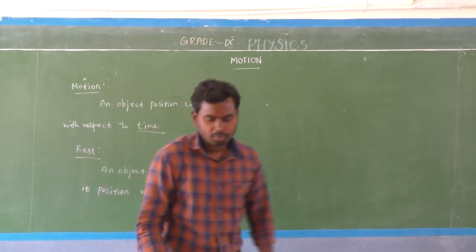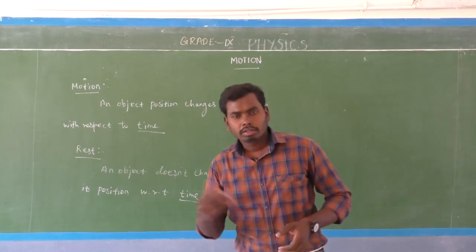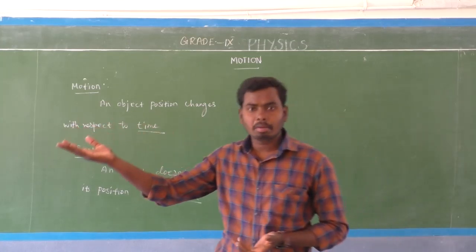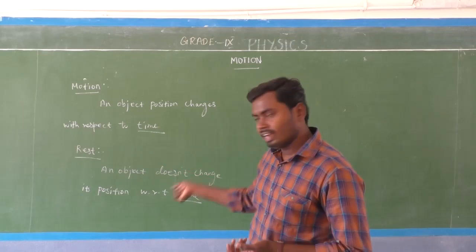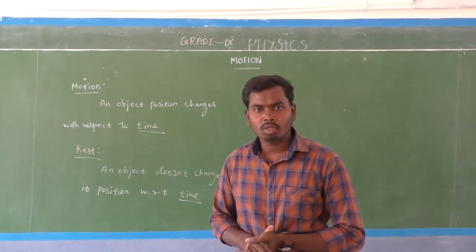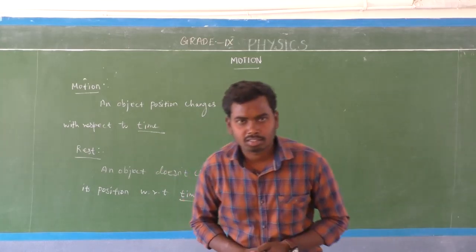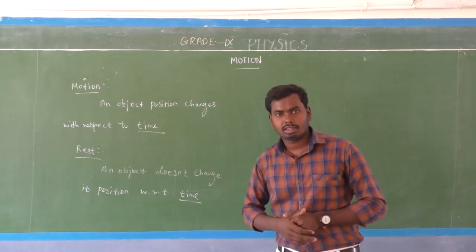That is called rest, isn't it? Okay, first one, motion. The object position changes with respect to time. That is motion. But in rest, the object position never changes with respect to time or surroundings. So that is called rest. That is the difference between motion and rest, isn't it?